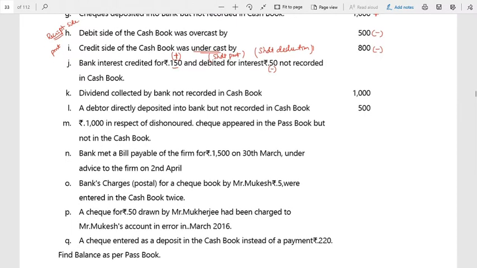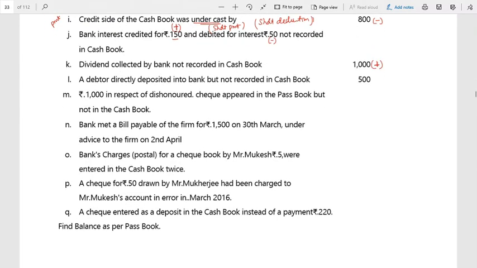Next, dividend collected by bank not recorded in the cash book. So the dividend was collected by the bank directly. Therefore, in the bank balance it has been increased, but in the cash book we have not got notice about that, so we have not recorded. But when you receive the bank statement, you get to know that there is a direct credit to the bank. So in the bank it has been recorded. That means the bank balance has increased, but in the cash book it is not recorded. Therefore, what are we supposed to do, Varun? We have to add it.